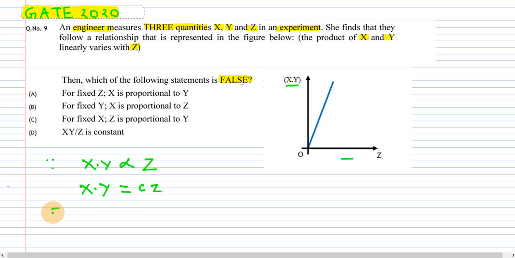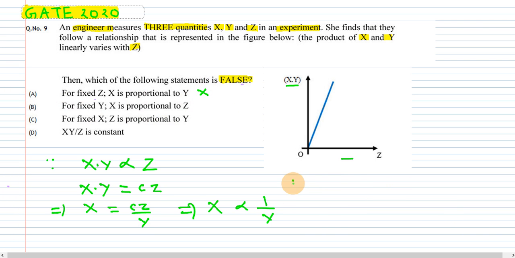So we will fix the z value, and c is also constant, that will be fixed too, and we have to find the relation between x and y. If we write y over here, from there we can find that x is inversely proportional to y, right? Because c and z are constant, x will vary inversely with y. So the first statement will be incorrect, right?